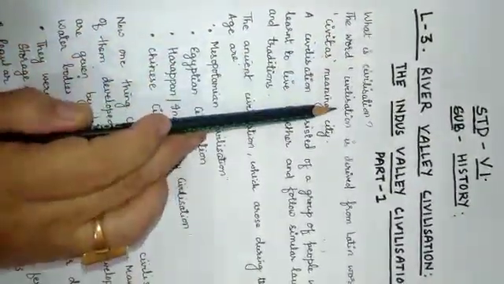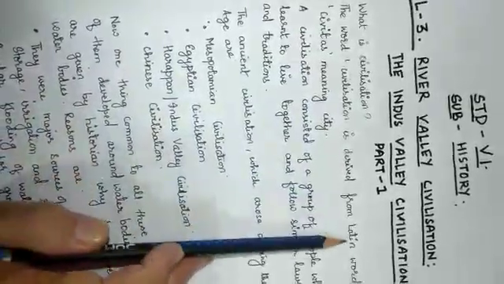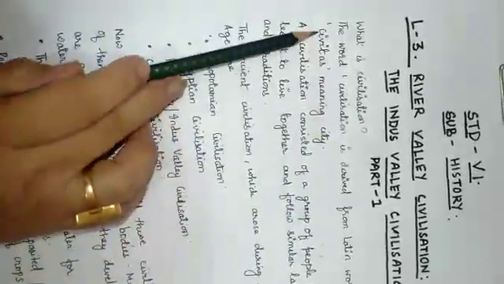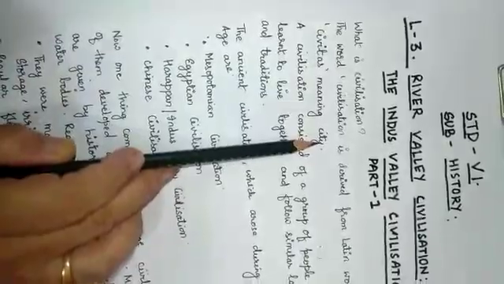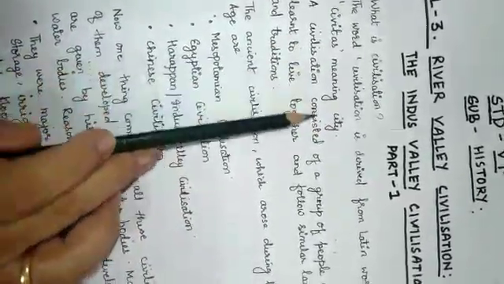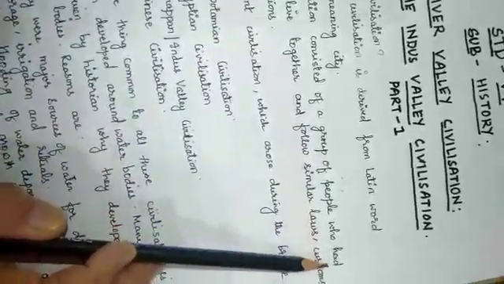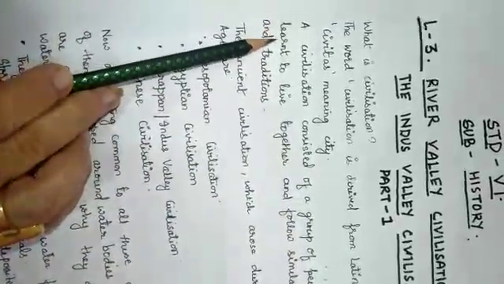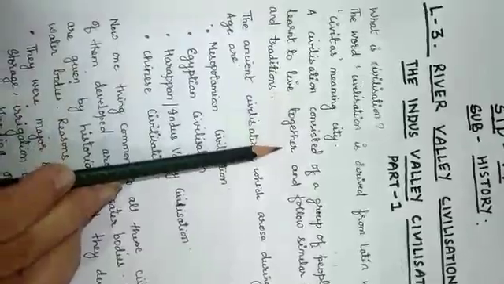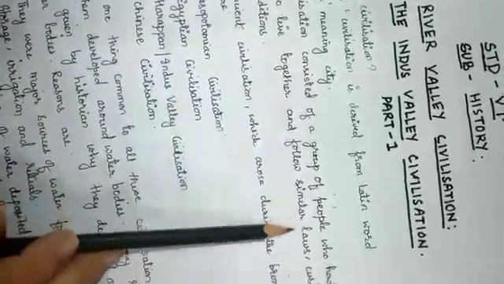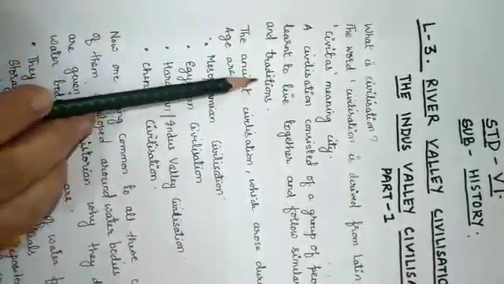The word civilization is derived from the Latin word civitas, meaning city. A civilization consisted of a group of people who had learned to live together and follow similar laws, customs, and traditions.